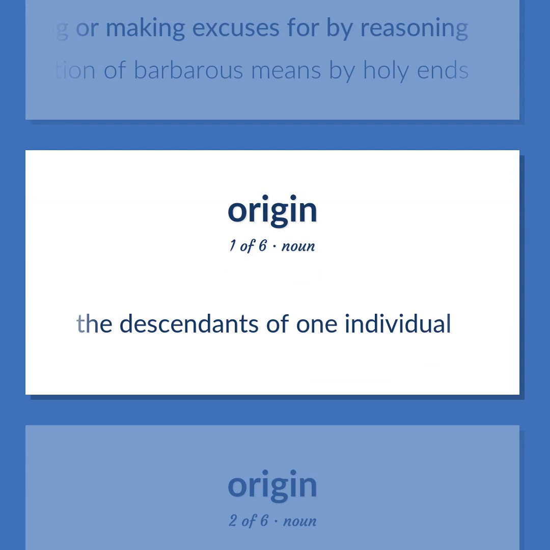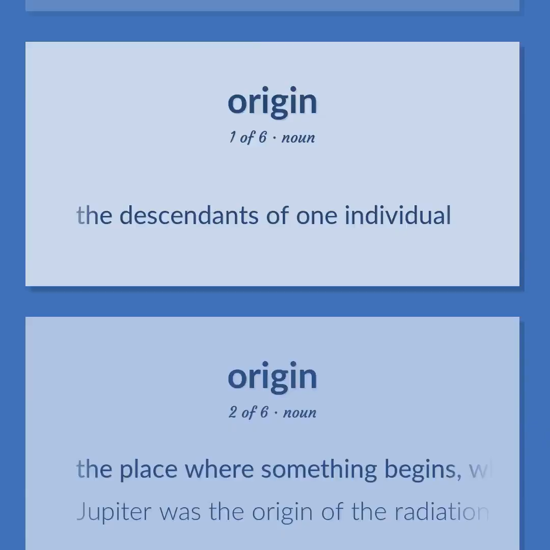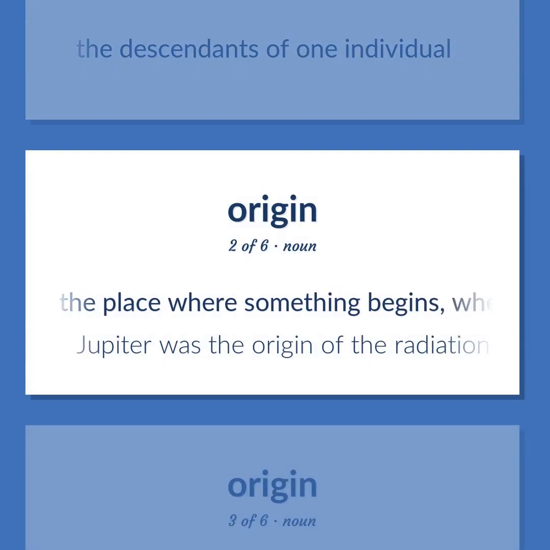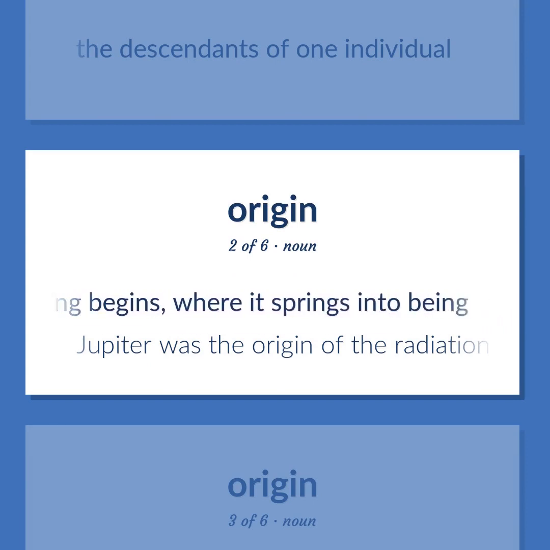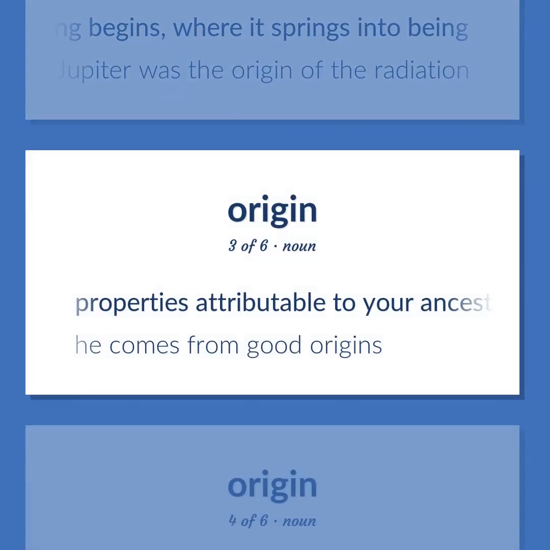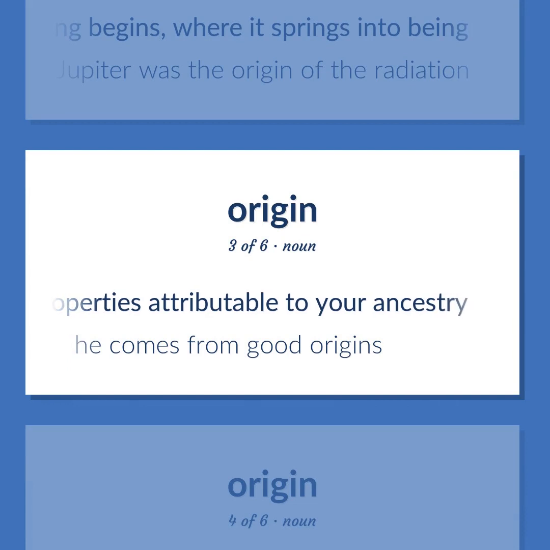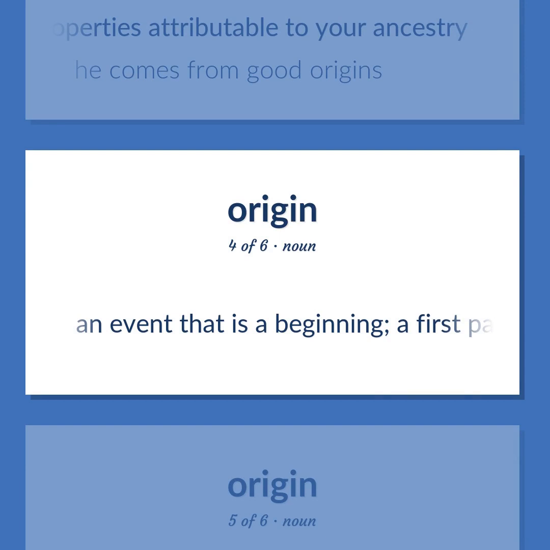The descendants of one individual. The place where something begins, where it springs into being. Jupiter was the origin of the radiation. Properties attributable to your ancestry. He comes from good origins. An event that is a beginning, a first part or stage of subsequent events.